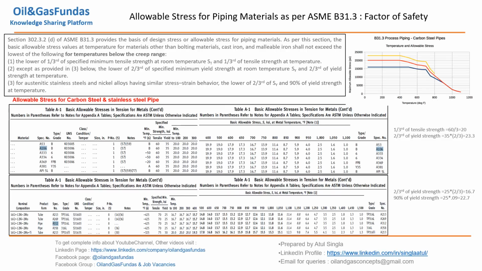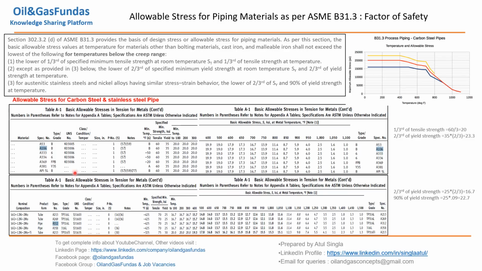For A106, yield strength is 35 and tensile is 60. So 1/3 of tensile, that is 60, is 20, and 2/3 of 35 is 23.3. So 20 is lower than this, so we are referring to this only. 20 is the highest allowable value. We are not going above that. So this is the first rule for carbon steel pipes.